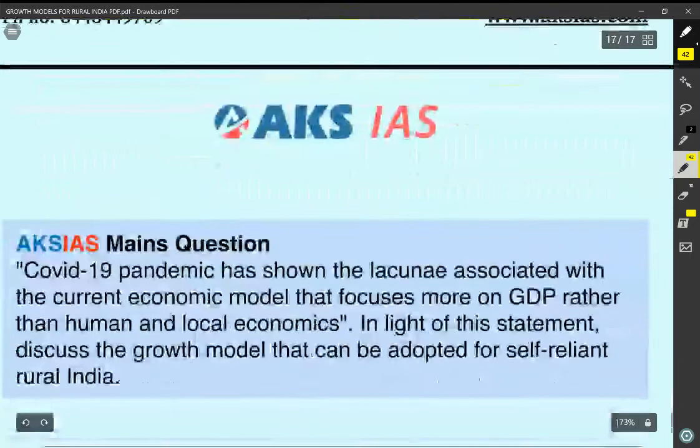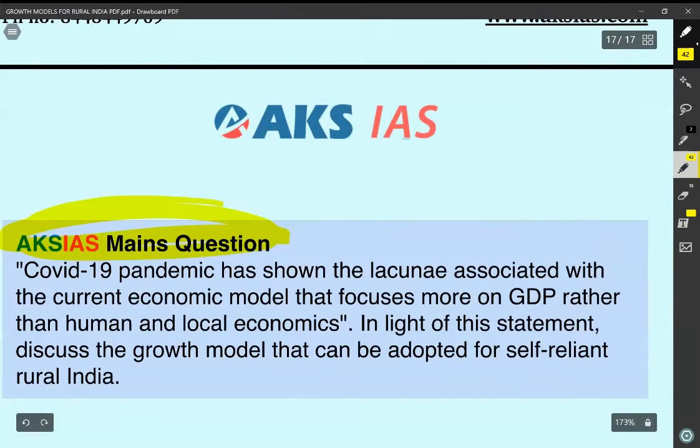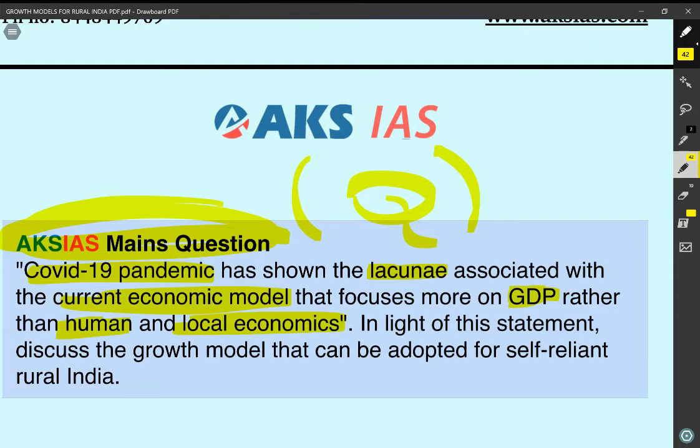So we will be discussing this Mains question based on our discussion. Please try to write an answer for this question for your practice. The COVID-19 pandemic has shown the lacunae associated with the current economic model that focuses more on GDP rather than human and local economics. In the light of the statement, discuss the growth model that can be adopted for a self-reliant India. So try to answer this question based on the discussion that we had. What was the Singapore model? What is the Gandhian philosophy? And in which way can these models be amalgamated to the Indian context?